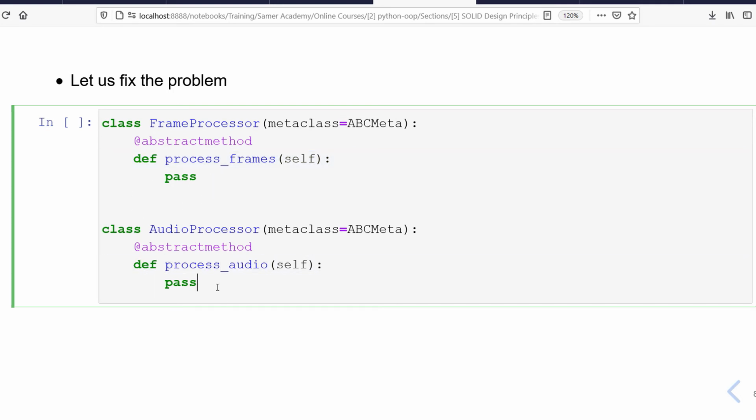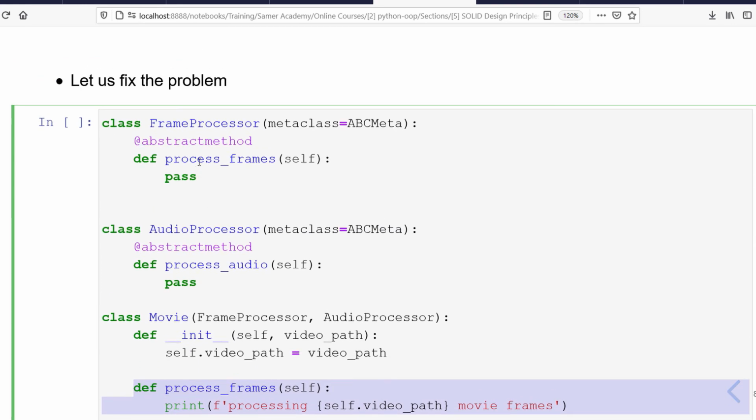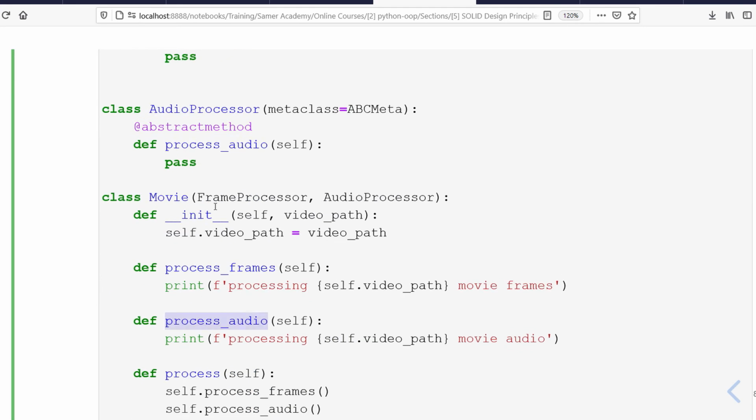Now let's see how we will define the movie class. It's quite simple. All I have to do is define this class movie. But now because we know that the movie has two parts, which are the audio and the video part, I need the frame processor and audio processor. In this case, I will do multiple inheritance, in which I will inherit both interfaces and I will redefine the two methods, which are process frames, which comes from the first interface, and process audio, which comes from the second interface.